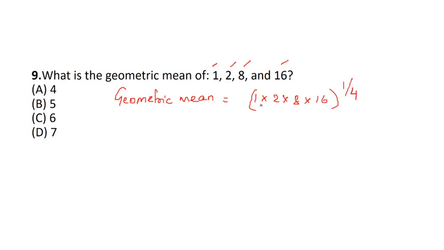So the numbers given will be multiplied to the power 1 by n, where n is the number of terms given. If we multiply, the answer will be 256, so 256 to the power 1 by 4. Since 4 to the power 4 is 256, into 1 by 4, the 4 will be cancelled. So 4 will be our answer.